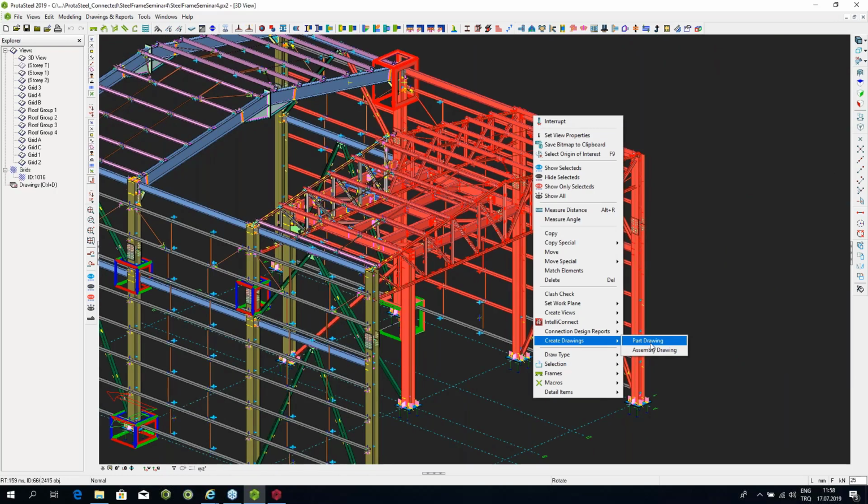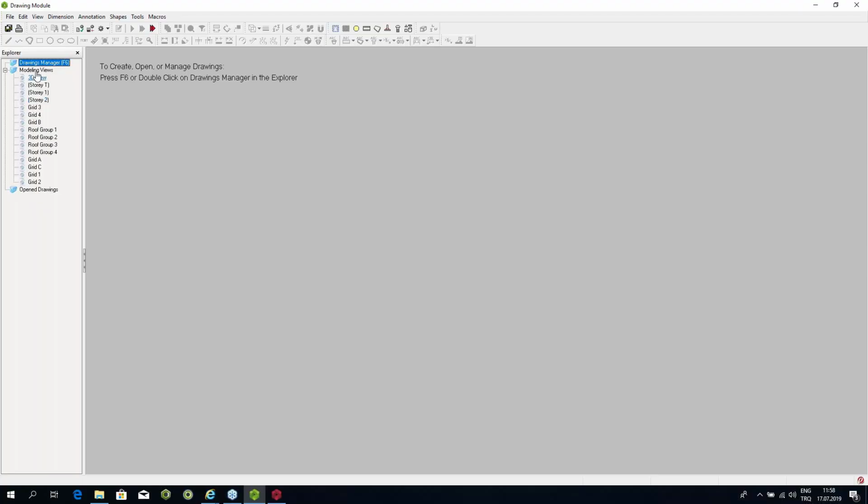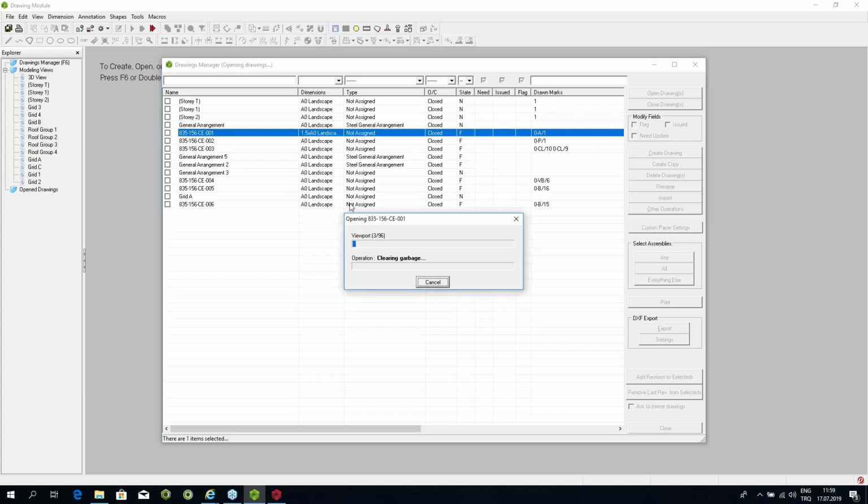So you can create drawings for each individual part, for each plate, for each beam, for each column, and you can also produce assembly drawings. Now I'm going to take you to the drawing side and show you some of the results over there. So for example, if I show you this one, this is the truss, and I'm going to open it. Opening it takes a while because it's a complicated drawing. It's got almost 96 viewports inside it. It's looking at all the plates in the truss and all the profiles and, of course, the main truss assembly itself. So this is the assembly drawing for the truss, and it's going to open in a second.